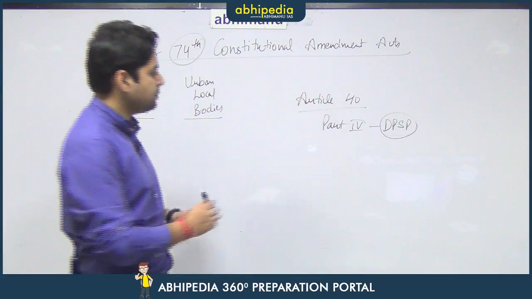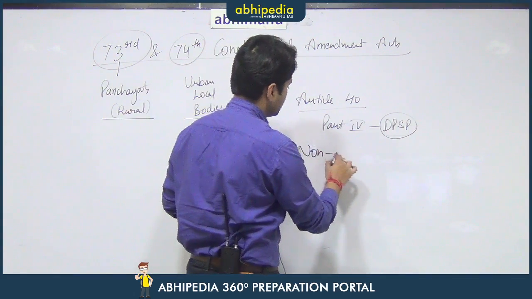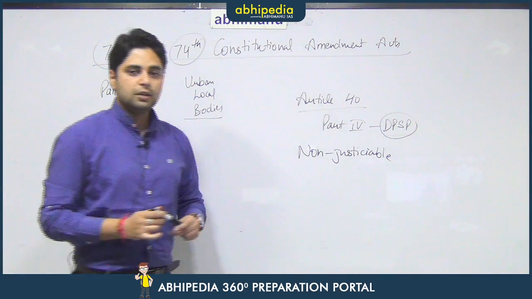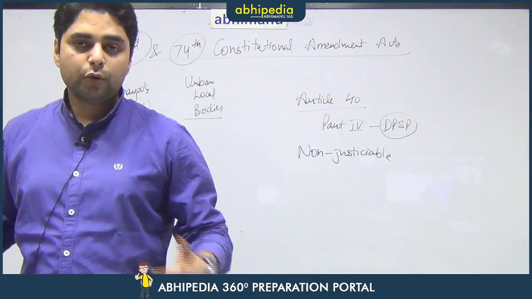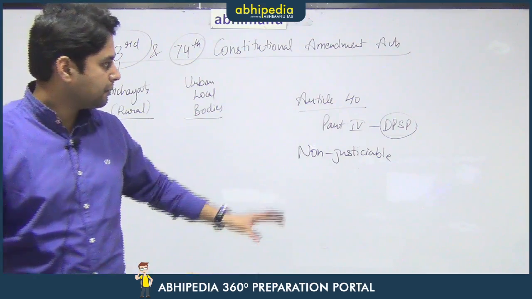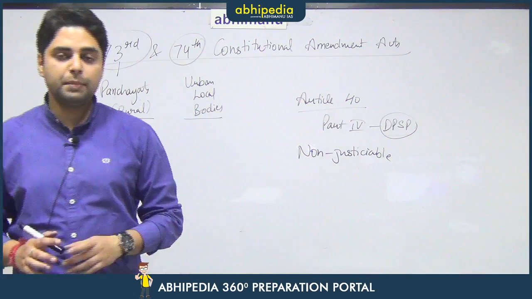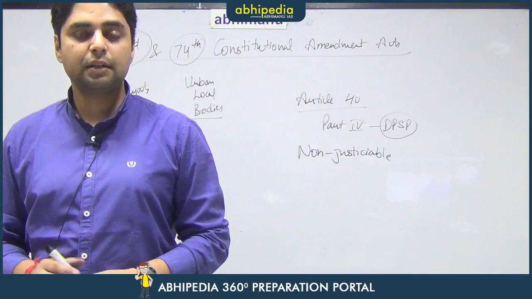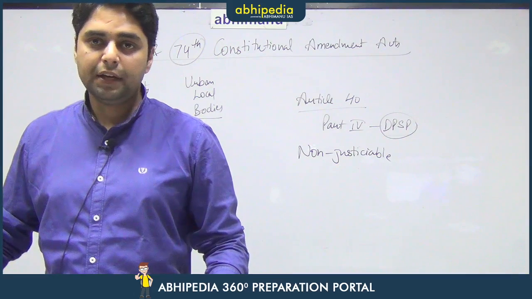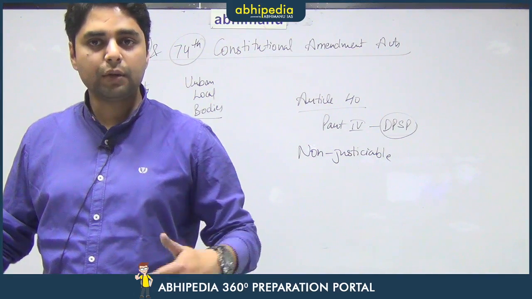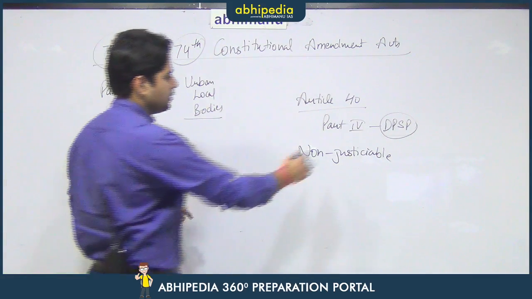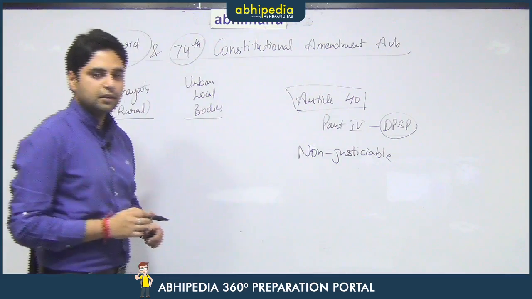Now, becoming a directive means it was non-justiciable or non-enforceable in nature. So, no one could demand panchayats to be given constitutional powers as a matter of right, because it was a directive. The constitutional makers were aware that the panchayats and municipalities could not be granted constitutional position right after the independence of India. So, they wanted the government to take a decision as and when the time arrives. Therefore, Article 40 was the only provision regarding panchayats in the Constitution of India.